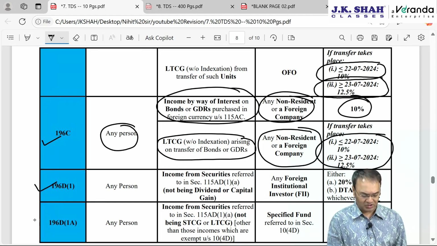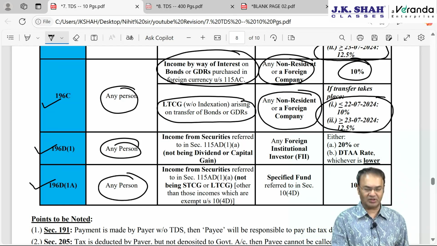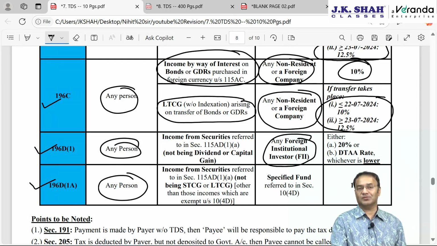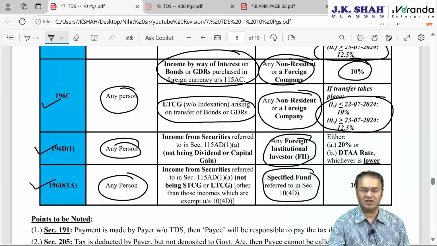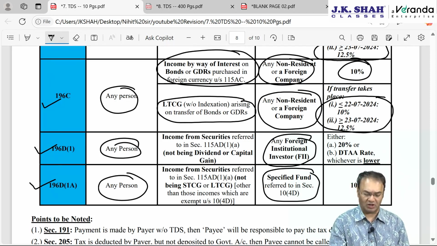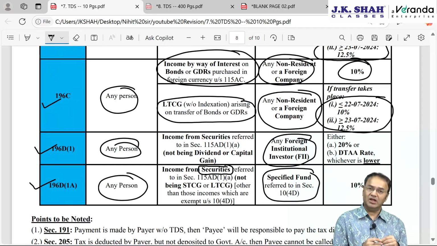196D has 2 partitions, subsection 1 and subsection 1A. Payer is the same, any person, but in subsection 1, the payee is FII and in subsection 1A, the payee is a specified fund. What is a specified fund? We already discussed. Which incomes? Here again capital gains are not covered, only recurring income, income from securities. Securities means shares, debentures, bonds, securities which are acquired in any currency. Here again foreign currency acquisition is not a prerequisite condition.